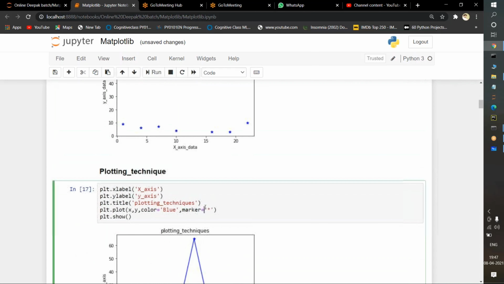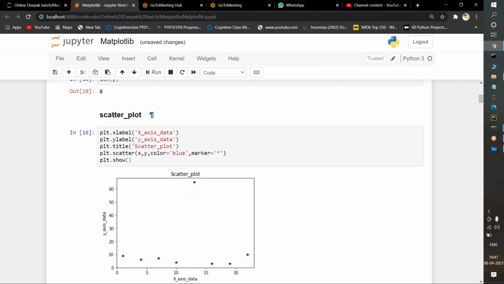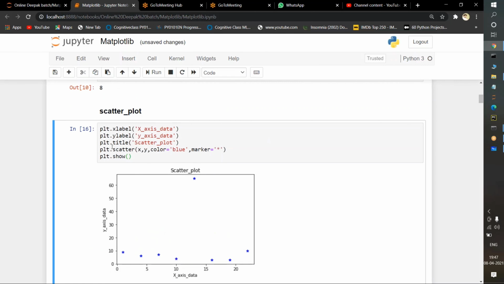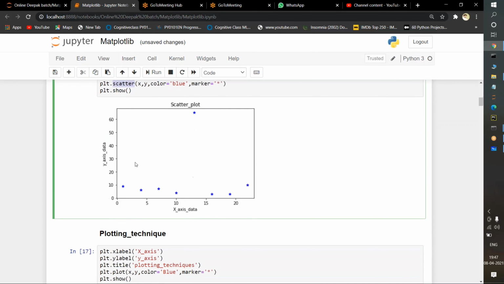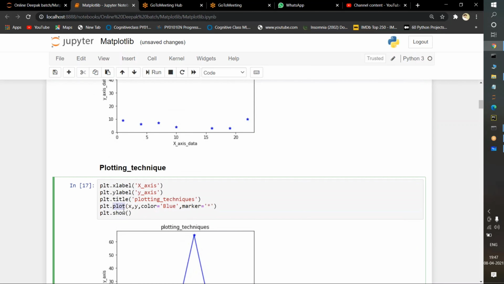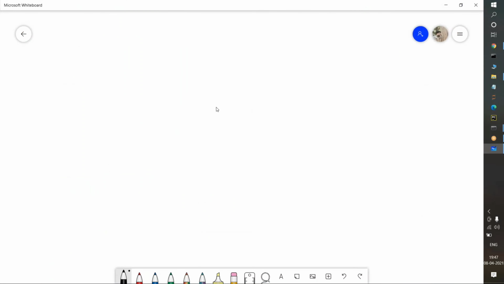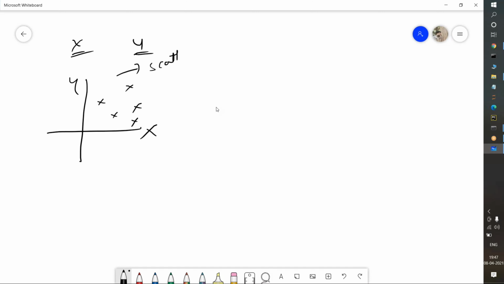Here is another similar plotting technique. In place of the scatter keyword, we will pass another keyword known as the plot keyword. Okay, plot. What do you mean by plot? What is happening here? With the help of this, I will explain theoretically. Suppose I have the x values and I have the y values. With the x and y, I am plotting like this, with star symbols, whatever symbols I want. But this belongs to scatter plot. But if I have x here and y here, I have taken the x and y.